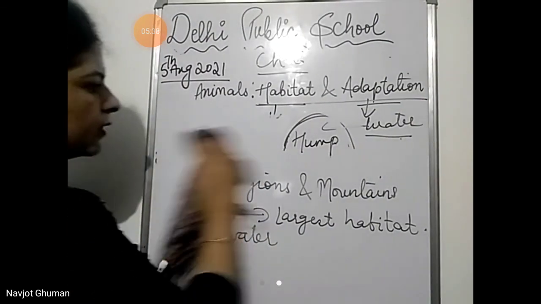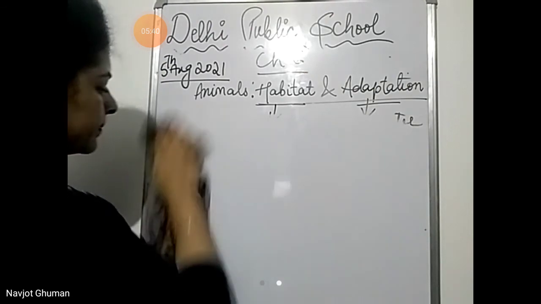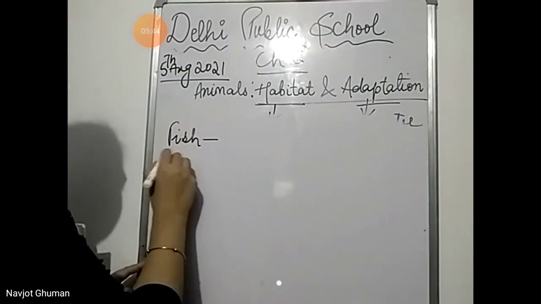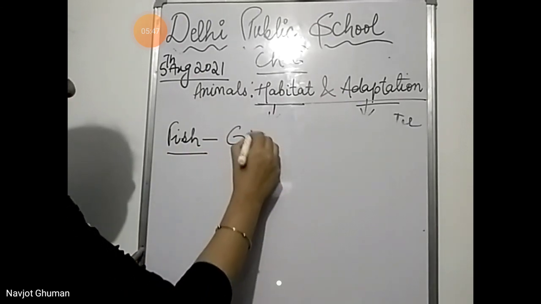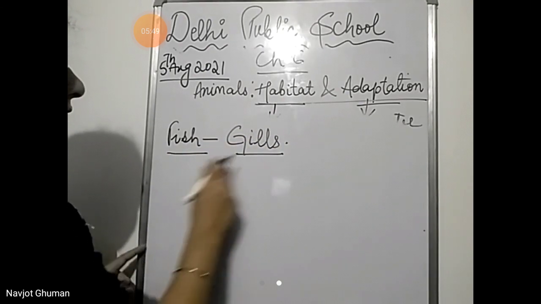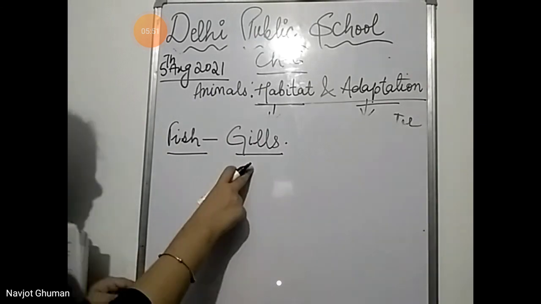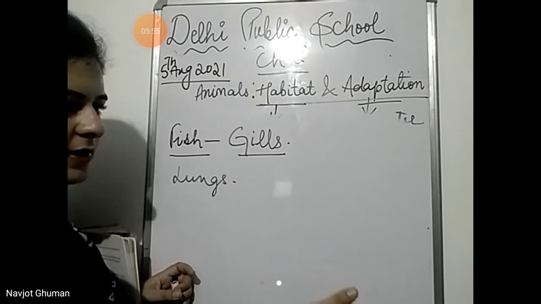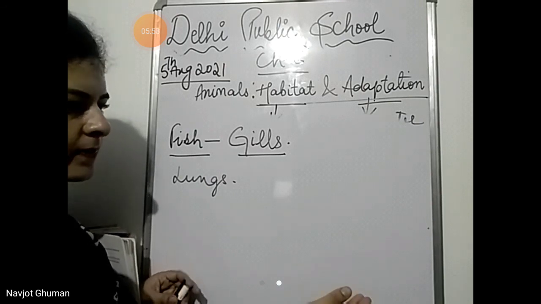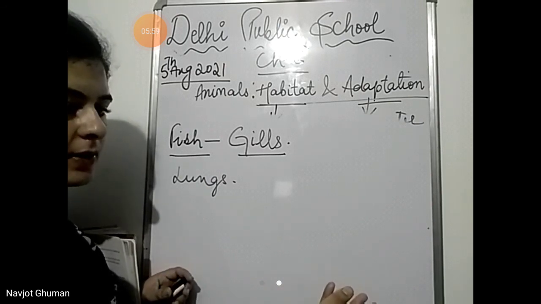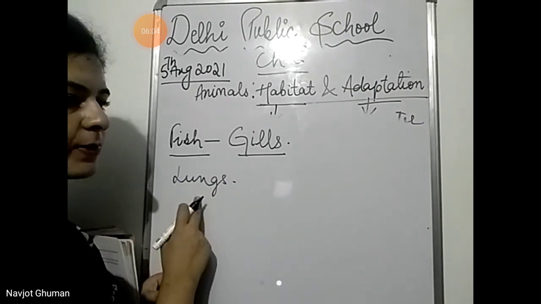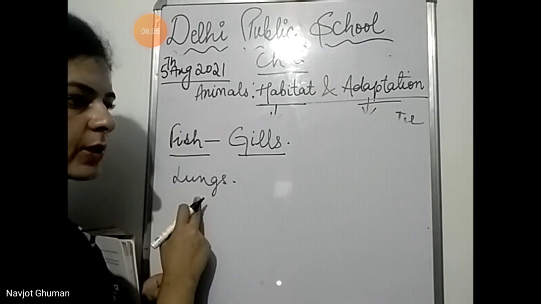Fish can survive in water, but it cannot survive on land. Why? Fish has specific organs known as gills that help to breathe in water. We have lungs. If we jump in water, we will not survive, because lungs will not help you to breathe in water.